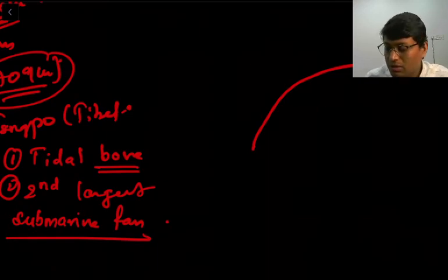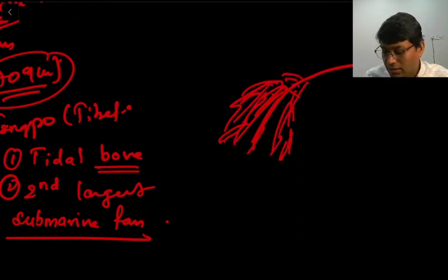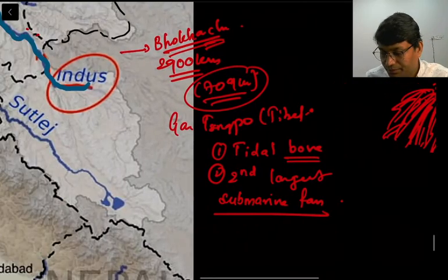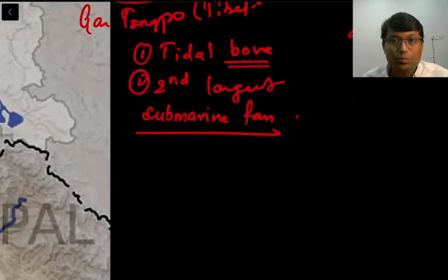So larger debris are deposited like this, and on top of which there is finer debris, right? So it forms a fan-like shape, which is called a river fan. In case of the sea, it is called a submarine fan. Sorry, my bad. So that was the second important point.